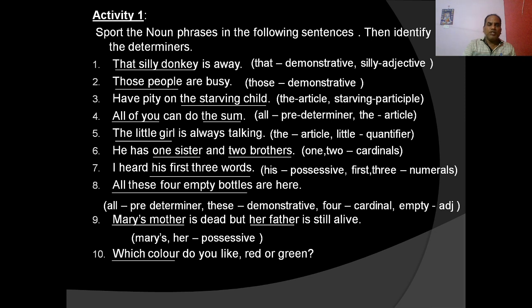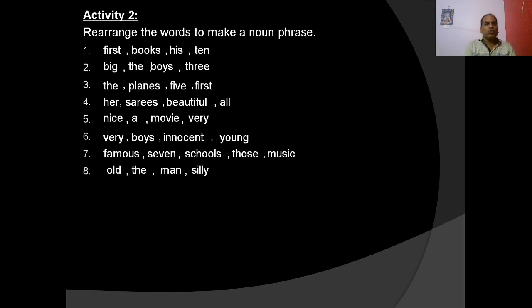Mary's mother is dead, but her father is alive. We know Mary is possessive. In the noun phrase, Mary's mother, mother is a noun, Mary is possessive. In another noun phrase, her father, father is the noun, her is possessive. Next, in the last sentence, which color do you like, red or green? Which color is the noun phrase, color is the noun, which is the WH word. Okay, and I think we are clear. Let us do the activity 2.